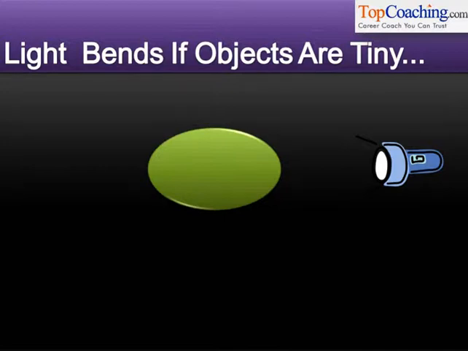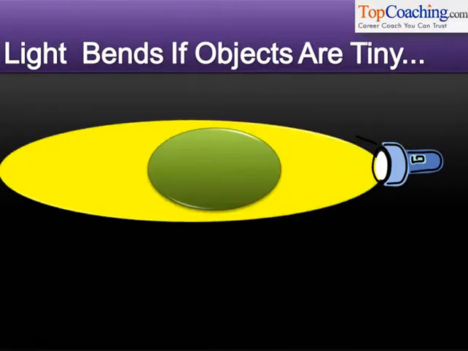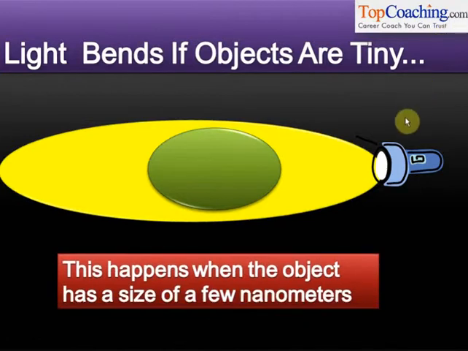Basically, if objects are very tiny, of the order of nanometers, in that case light does not cast shadows. Understood? So very tiny objects of the size of nanometers, which is 10 raised to minus 9 meters, that is 0.000000001 meters, when objects are of that size, they do not cast shadows.